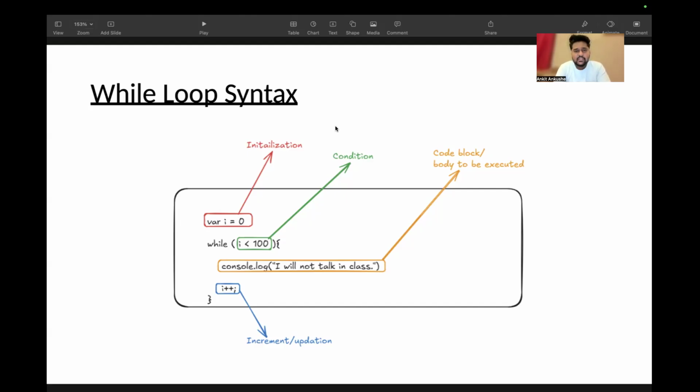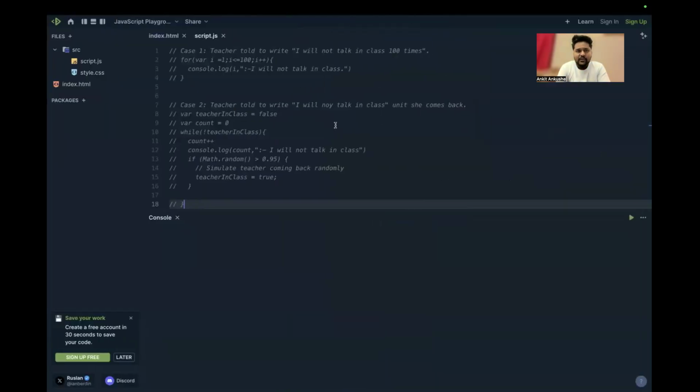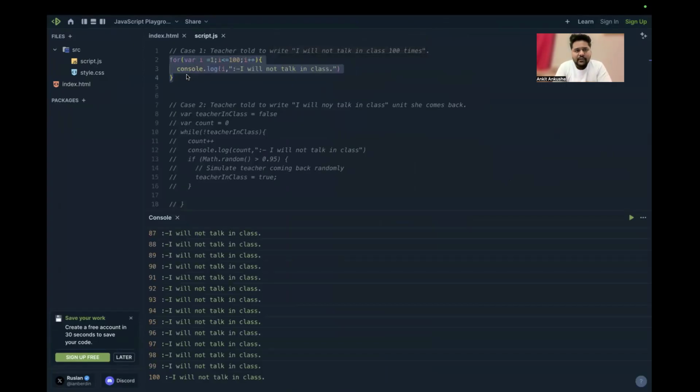Now, let's go into a little bit of the coding part of it. I have given you the syntax and an overview of what a for loop and a while loop are. Let's go into the coding part of it. I have written the code previously because of the time constraint.